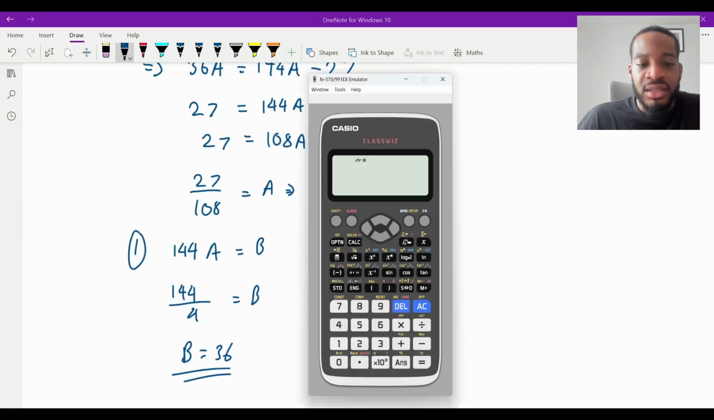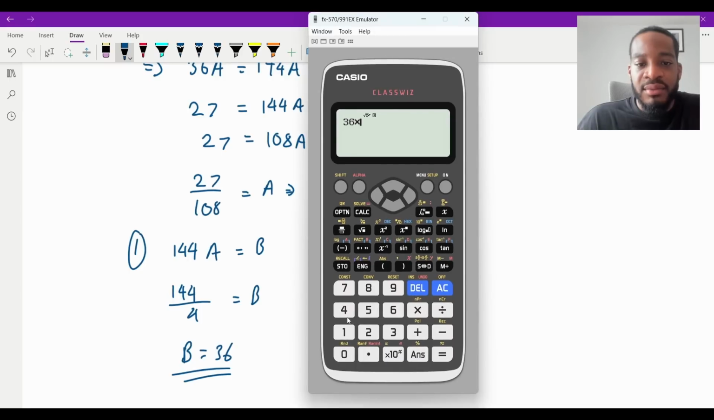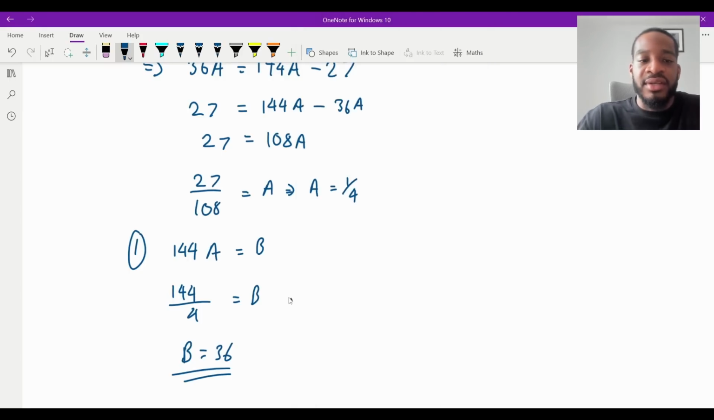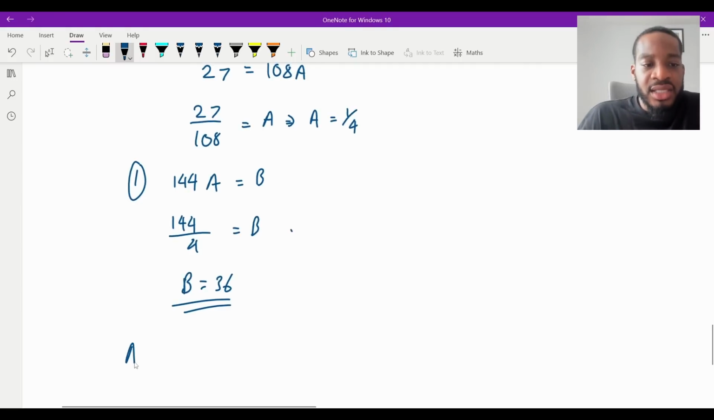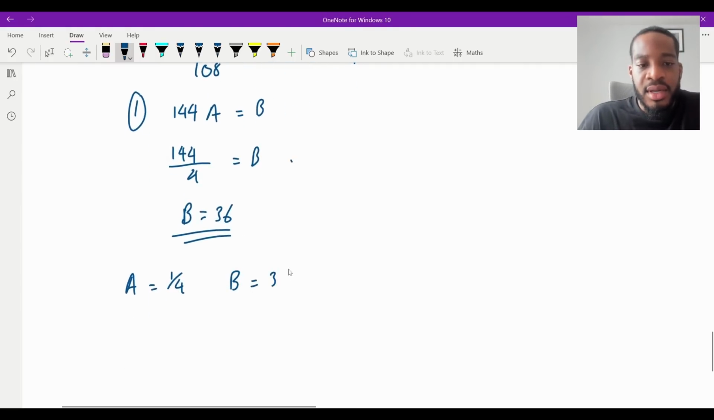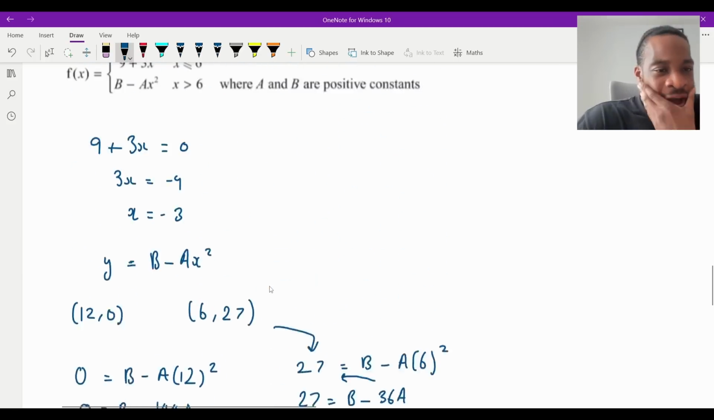Let me just double check that because that will be embarrassing. 36 times 4 is 144. Perfect. All right. So we've done that. We've got A and B. Let me just write that so it's clear. So A is equal to 1/4 and B is equal to 36. Perfect. All right. So now we've done that.